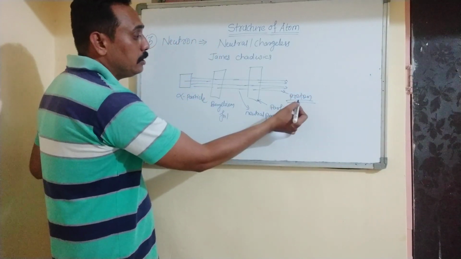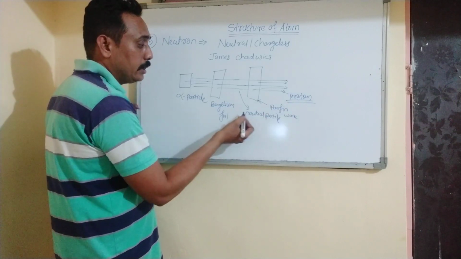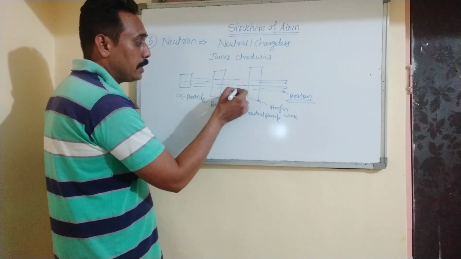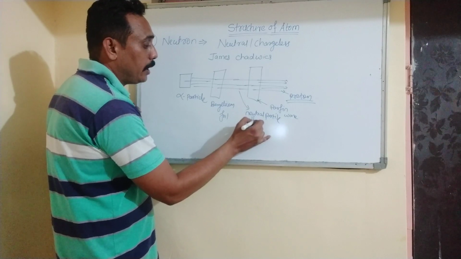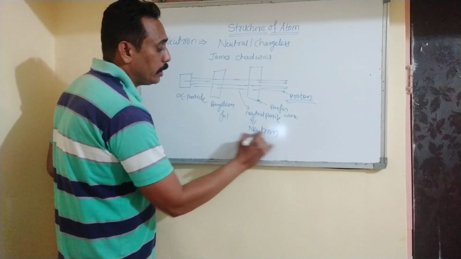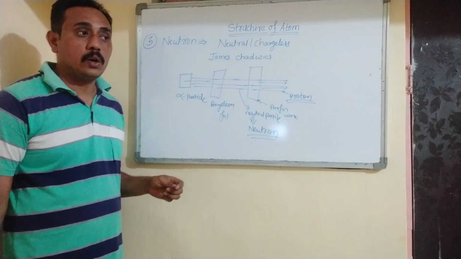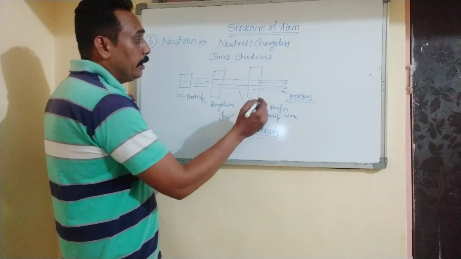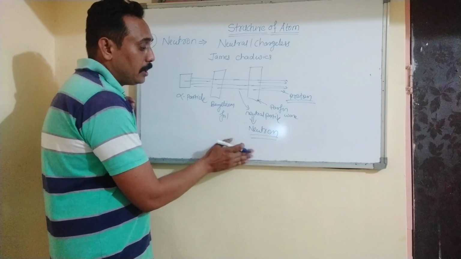And he compared the mass of these protons and these neutral particles, and he named these neutral particles as a neutron. Okay, so neutrons are neutral or chargeless, and हम इसके मास के बारे में अगर बात करते हैं,